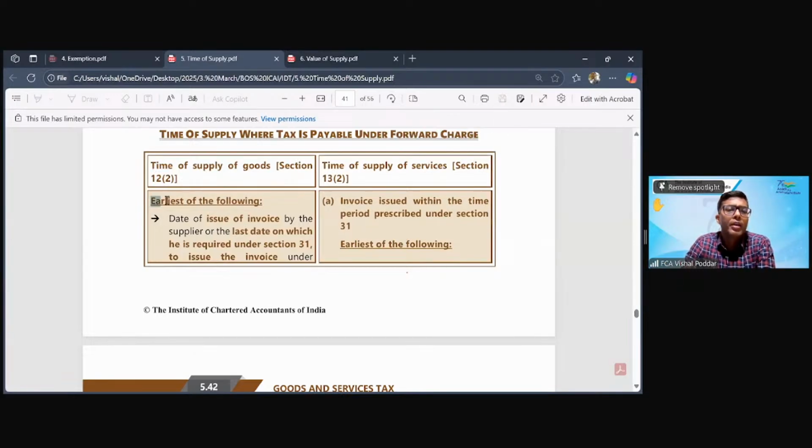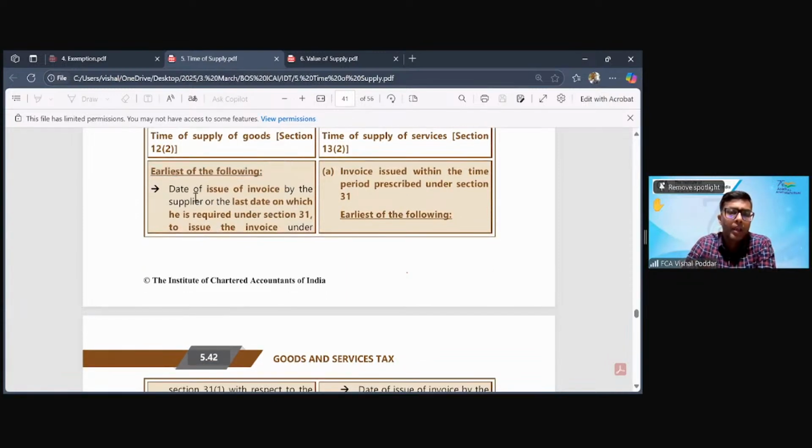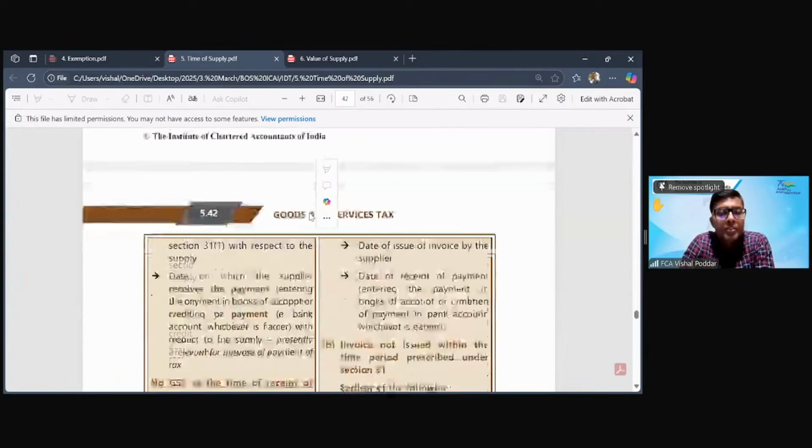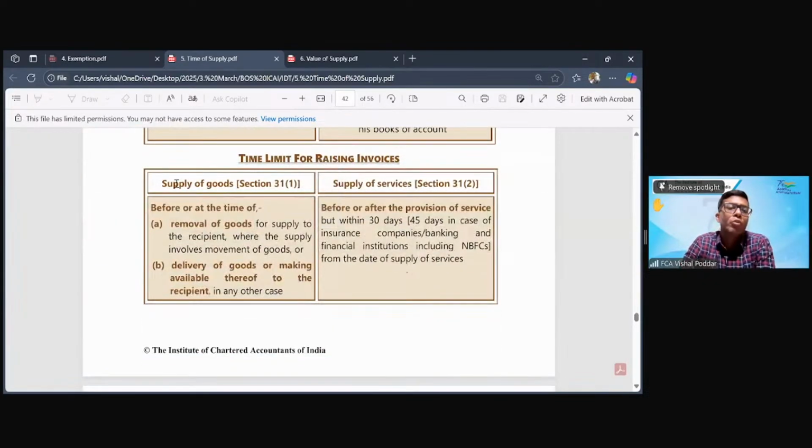Now what they are saying, the time of supply will be the earliest of the following dates. Date 1 is the date when you have actually prepared the invoice. Date 2, the date by which you should have prepared the invoice. Understand the difference. Date 1 is the actual date when you have prepared the invoice. Date 2 is the date by which you should have prepared the invoice. Now, what is this date by which you should have prepared the invoice? So you go to section 31, which is of a different chapter, the invoice chapter, but it has a linkage over here, so it is provided here.